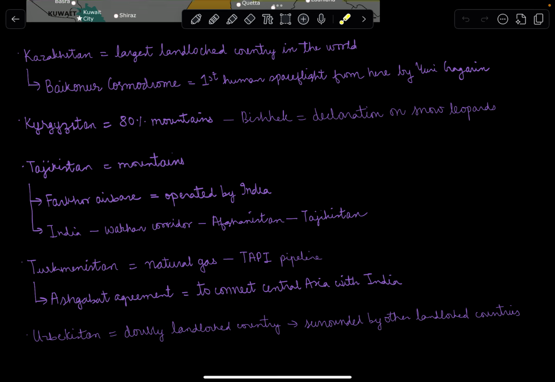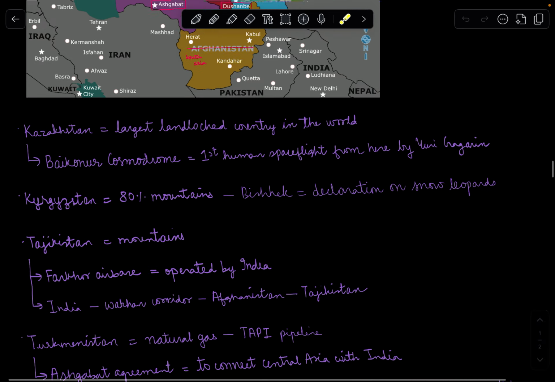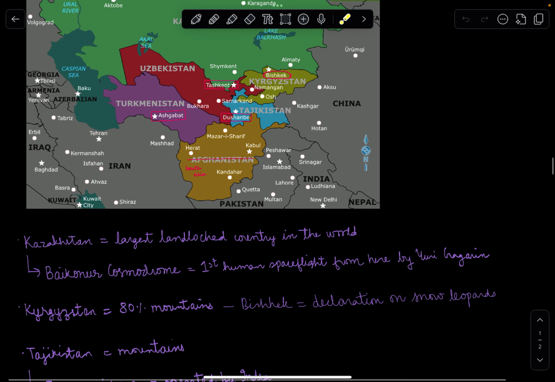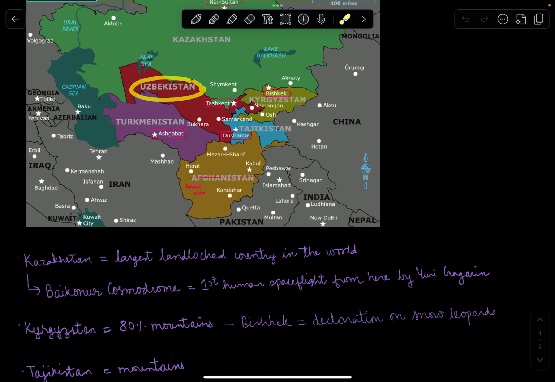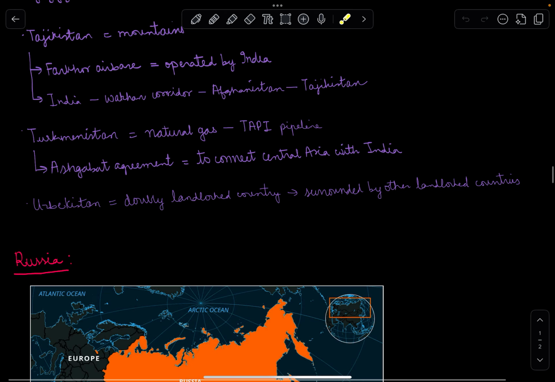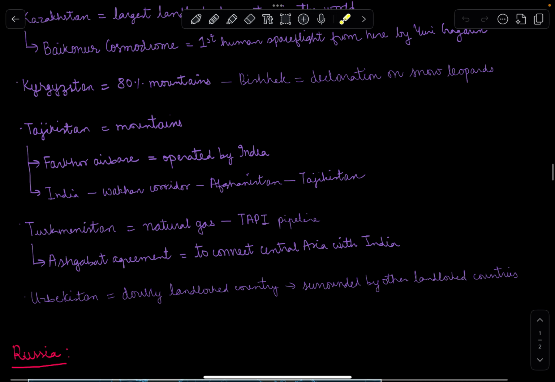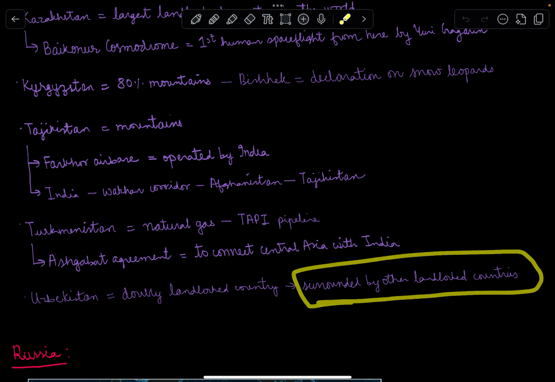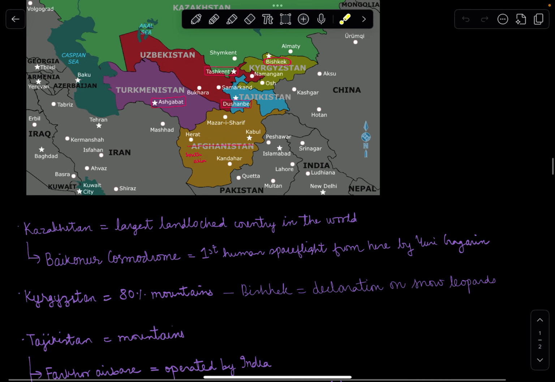Then our reference country, which is Uzbekistan. Uzbekistan is a doubly landlocked country. Doubly landlocked in the sense that you would have to cross two countries in order to reach towards the ocean coast. So you could see that Uzbekistan is over here. You have to cross Turkmenistan and then Iran, then you would reach to the coast. So it's a doubly landlocked country. It is surrounded by other landlocked countries. That's Uzbekistan. The capital of Uzbekistan is Tashkent.